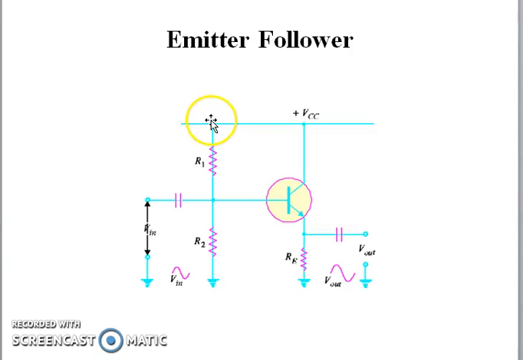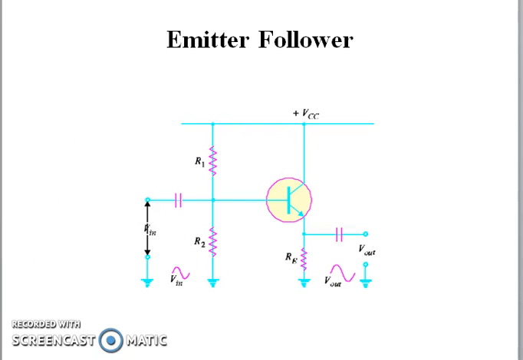So this is the circuit of the emitter follower. What is the difference between the emitter follower and common emitter? In this case, the RC resistor is absent and RE is not bypassed. Emitter follower means we apply the input signal to the base and we get the output at the emitter. Output voltage and input voltage are the same. There is no phase shift between input and output. So this is the emitter follower. The voltage gain of this emitter follower is equal to 1.